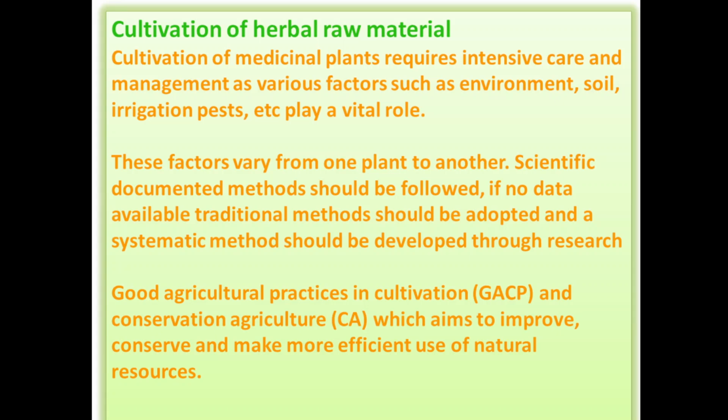So whatever environmental conditions are required for that particular plant, according to that the environment should be provided. Soil: some plants require calcareous soil, some require sandy soil, some require loamy soil. So different types of soil, highly fertile soil, some plants require. So according to the need of that particular species or plant, the soil should be selected.